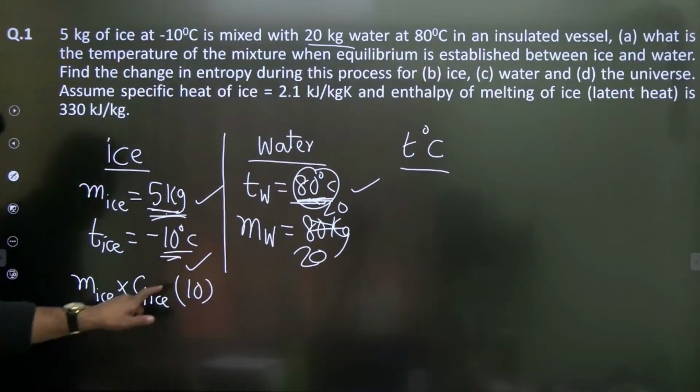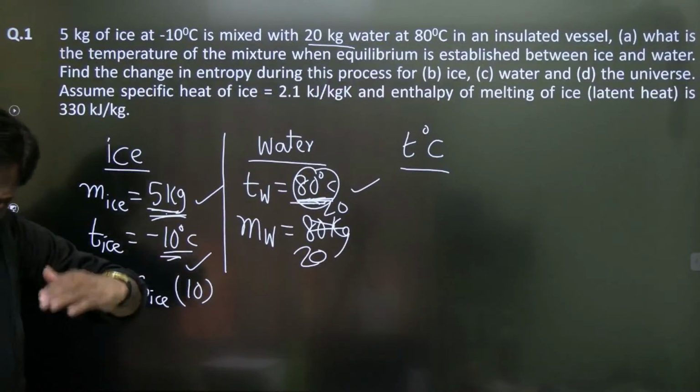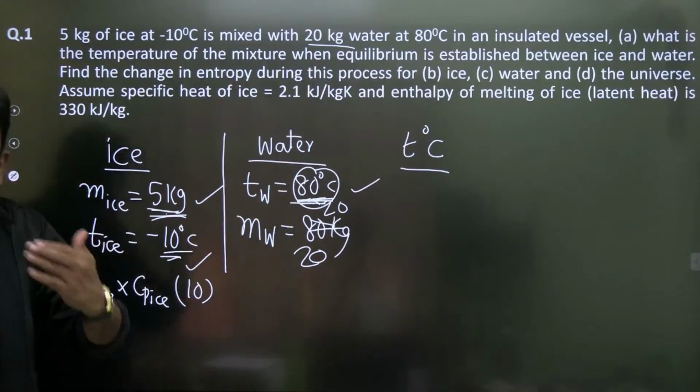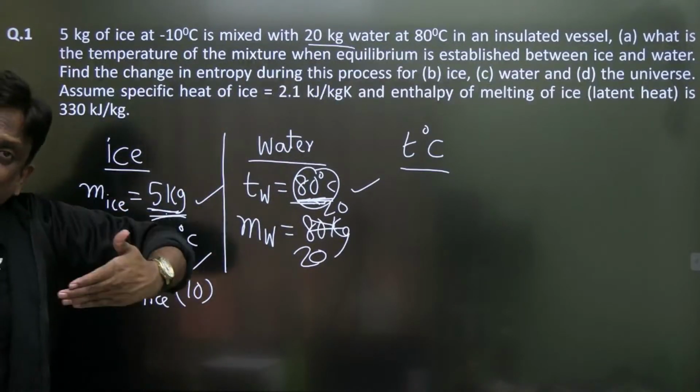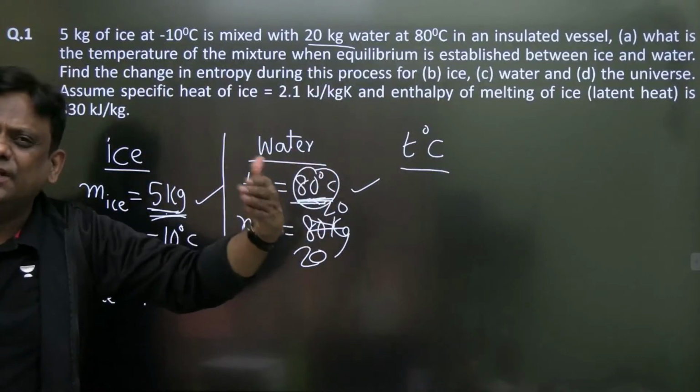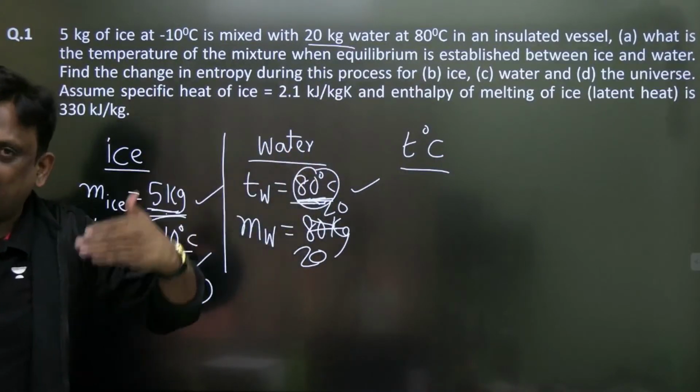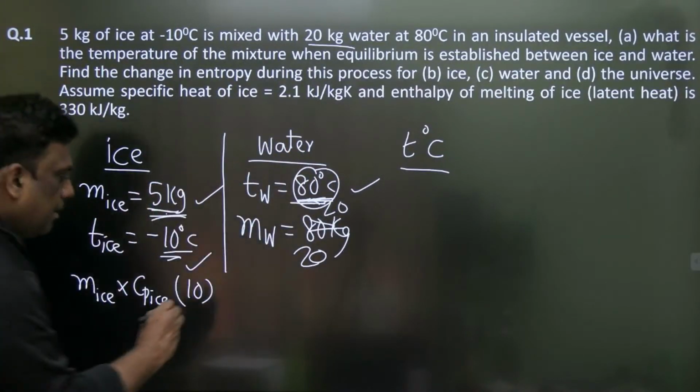Wonderful. How did you get this 10? 0 minus of minus 10, that is, it is gaining. So therefore there is an increase in temperature from minus 10 to 0 degrees centigrade. So the difference is finally 0 and initially is minus 10. 0 minus of minus 10 is this, plus.